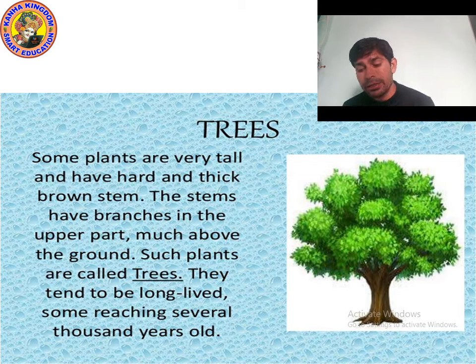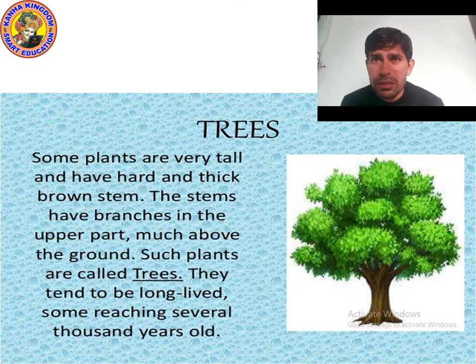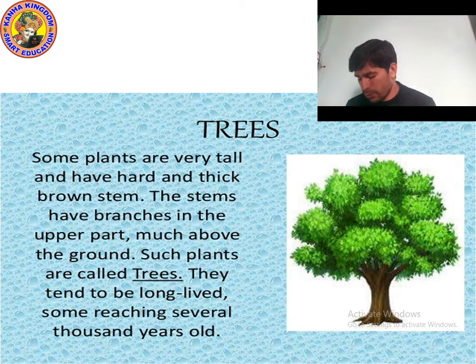Yes, 100 years is also possible. There are many trees, like the peepal tree. Some of them live 1,000 years. You might have seen such trees around your house, or in the city, or somewhere.